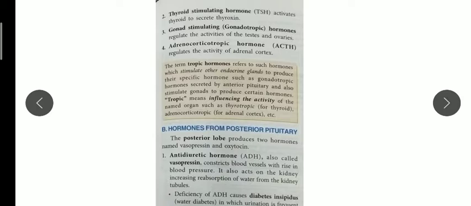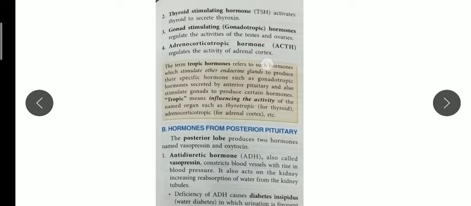Now the next one is ACTH, adrenocorticotropic hormone. You should remember all the full forms. Adrenocorticotropic hormone promotes and maintains the growth and development of the adrenal cortex, and stimulates its secretion.